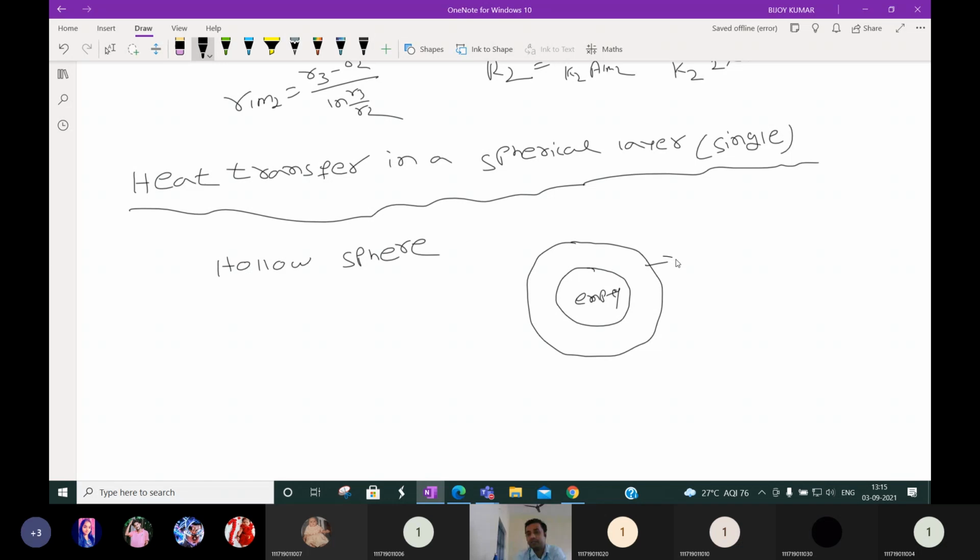And it is made up of certain metal. Okay, and this whole thing is a sphere, or you can say a hollow sphere. Hollow sphere means a sphere made up of certain metal, in between it is empty. Okay, this is the cross-sectional view, and this is the metal. Can anyone give an example of a hollow sphere or this type of structure?